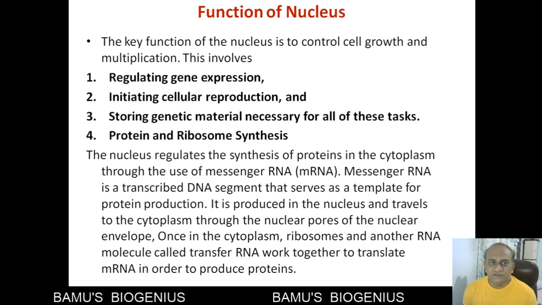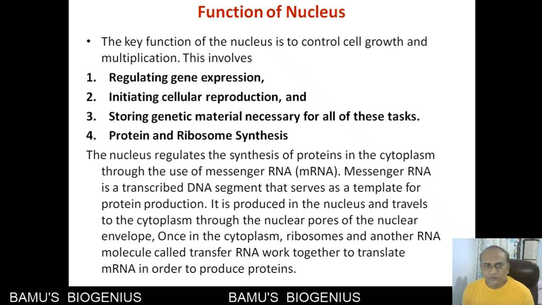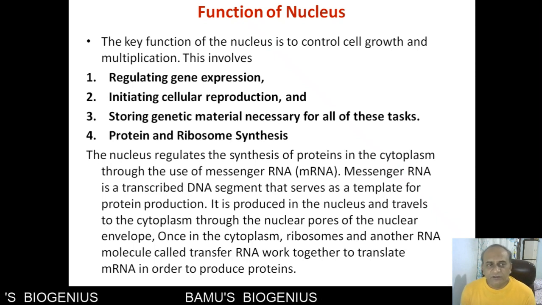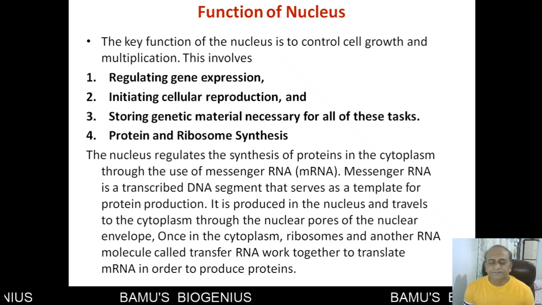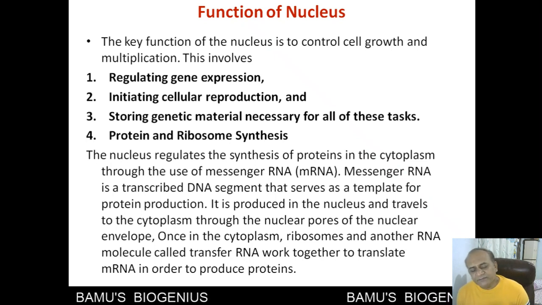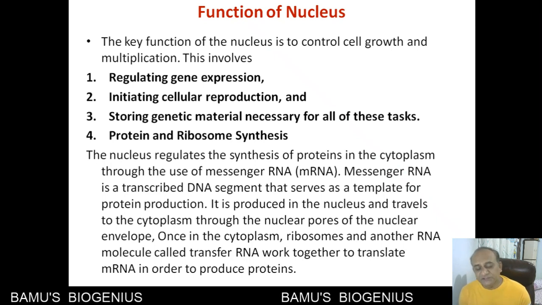Then, functions of a nucleus. I have told you that the nucleus is the most important thing in the cell. Why? That is because the first function is regulating gene expression. We know that there are different types of cells. Now, why do we call them different types of cells? Because they perform different types of functions.